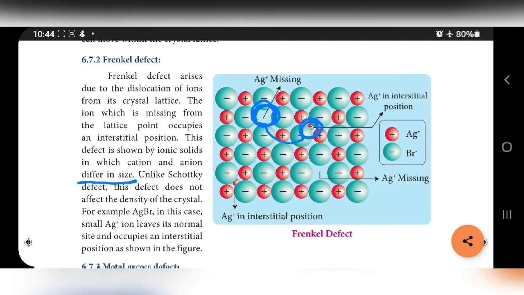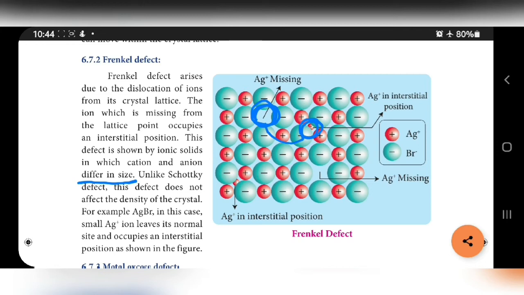In our previous Schottky defect, the sizes of cation and anion must be similar. That is, Schottky defect exists only in ionic solids containing similar cation and anion, but this Frenkel defect exists only with small cation and large anion. So, cation and anion differ in size, not similar.